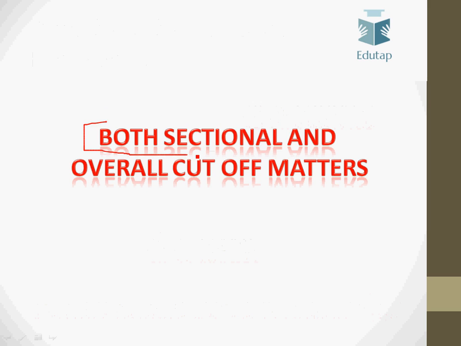As you already know, RBI Grade B Phase 1 has sectional as well as overall cutoffs. So both these cutoffs matter. You don't have to overscore in a particular section. You have to clear the sectional cutoff as well. You would not be able to clear Phase 1 if you clear the overall cutoff but are not able to clear the sectional cutoff in a particular section. So you have to clear both.